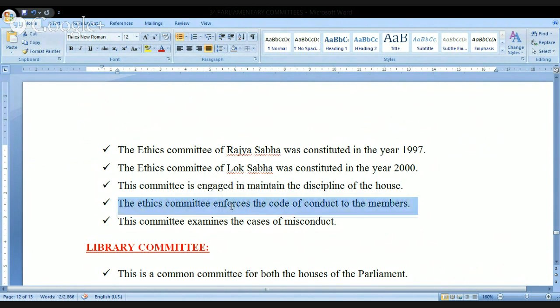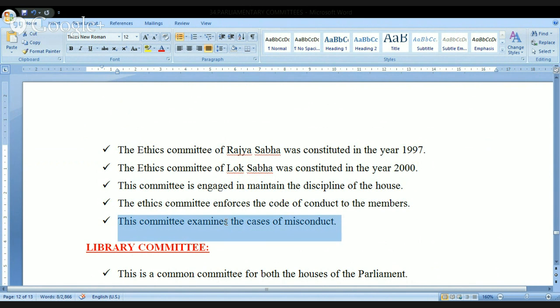The Ethics Committee enforces the code of conduct for the members. The committee examines cases of misconduct. What do you mean by this? The members of Parliament are expected to behave themselves. They should become role models to the people of the nation. But if they start misbehaving and go for misconduct, action has to be taken against them. How they should behave, how they should not behave, everything will be recommended by the Ethics Committee.